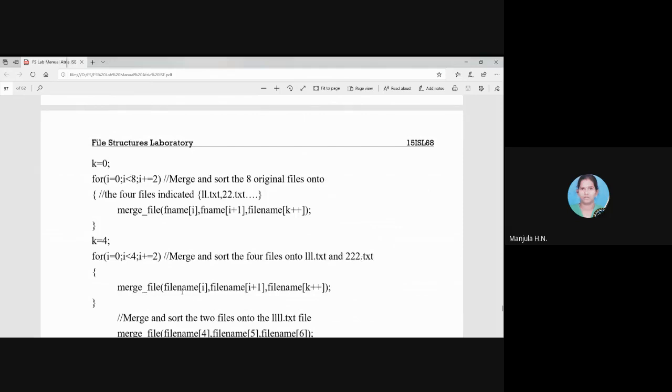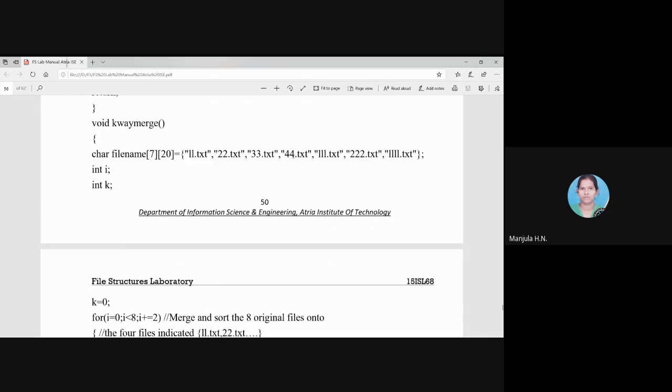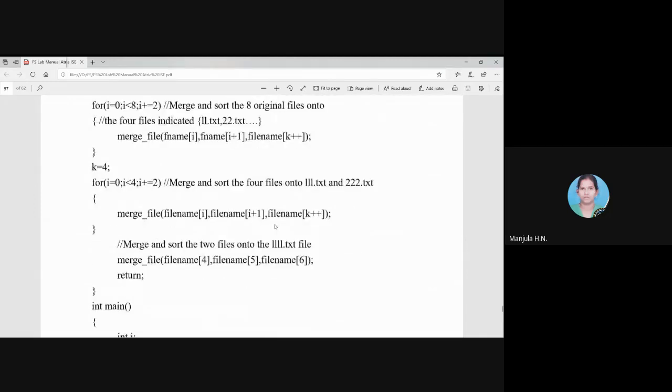Okay, so file of 0 and file of 1 will be merged, and the resultant file will be file of k. So file of k is what? File of k is file of 4. File of 4 is 11.txt. So file of 4 is 11.txt.